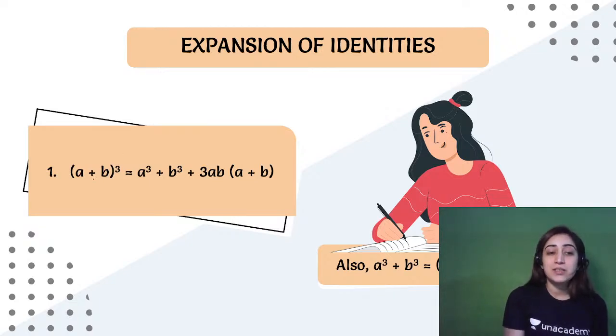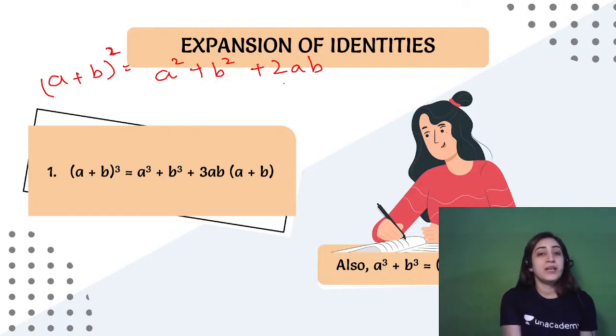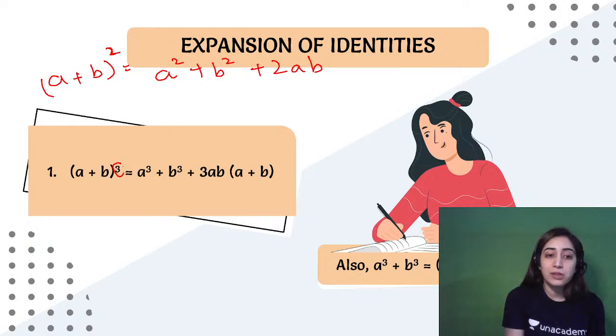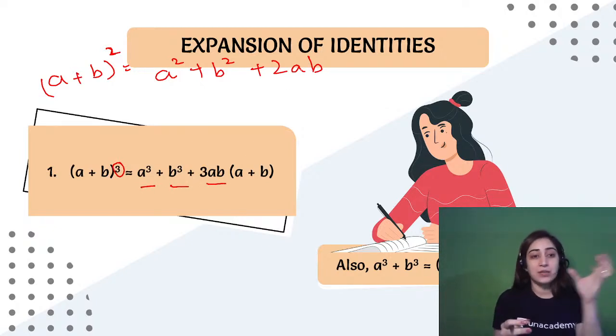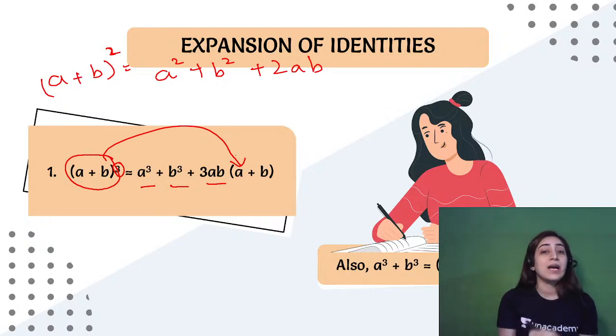All right, so let's start with this identity that says (a plus b) whole cube. Before that, let's compare what happened in the different identities that we did. This stands for a square plus b square plus 2ab. That was twice, so we had the individual terms twice. Now we have 3, so we'll do a cube, b cube, and 3ab. The same identity pattern that was going on so far. Just remember to add this bracket on its own. You will just write that bracket in the end, and that becomes your answer. Done, sorted? Easy to learn.